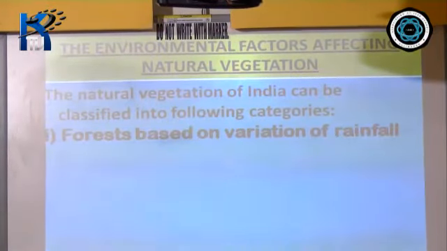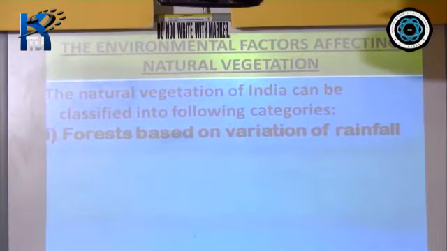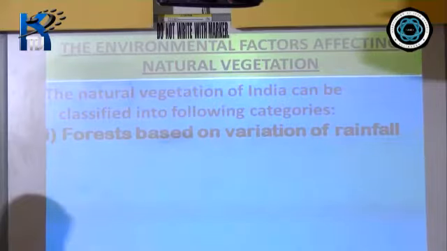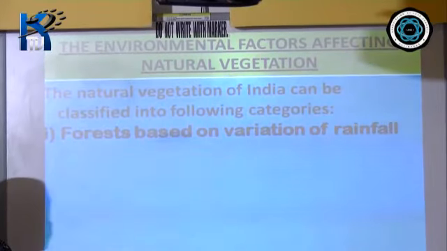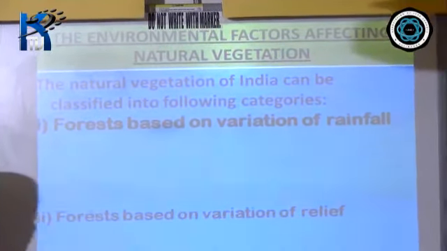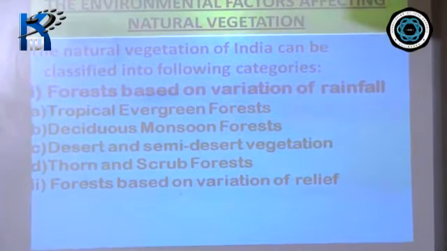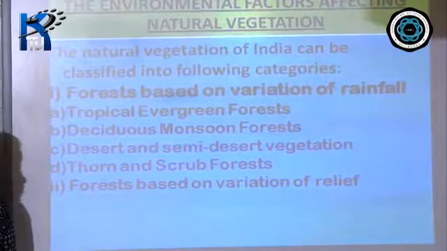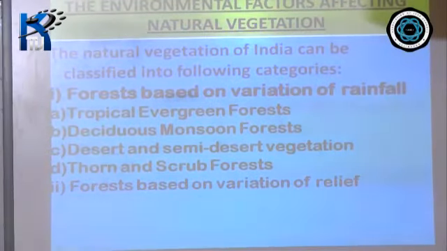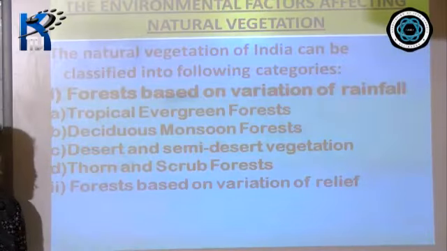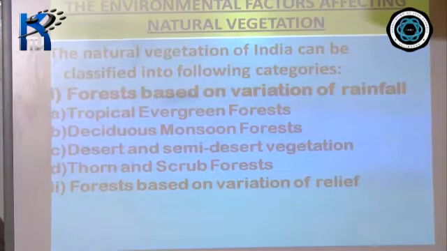The first one, forests based on variation of rainfall. You may get a question asking you to name the forests which are based on the variation of rainfall, or name the forests which are based on relief. So forests based on variation of rainfall: the first one is tropical evergreen forest. Second, deciduous monsoon forest. Then we have desert and semi-desert vegetation and thorn and scrub forest.